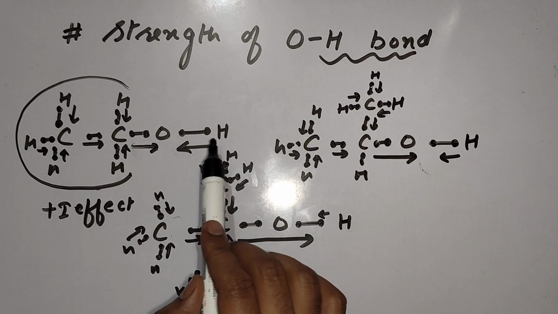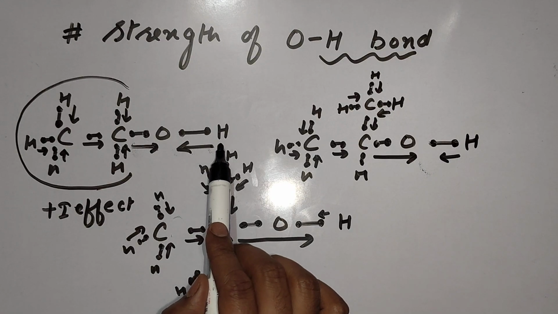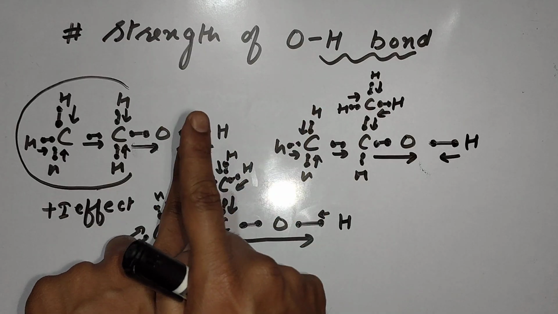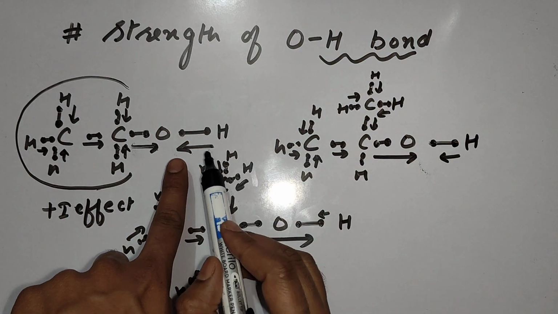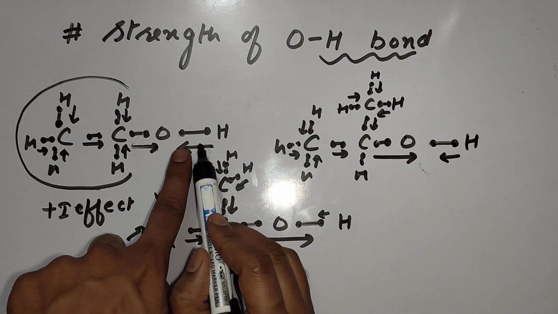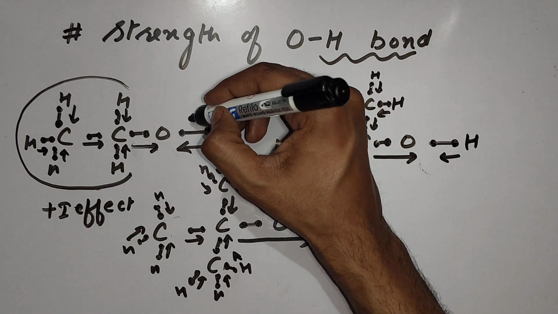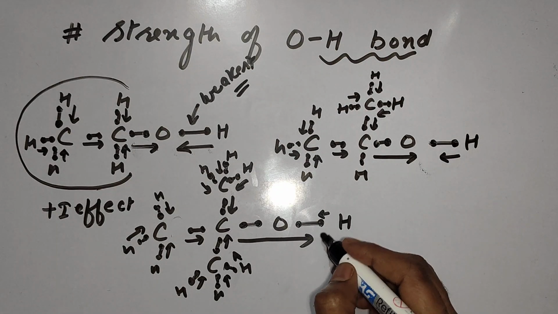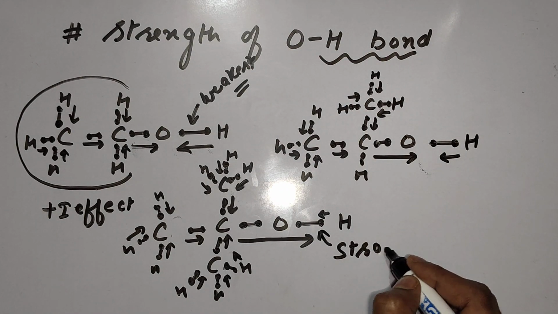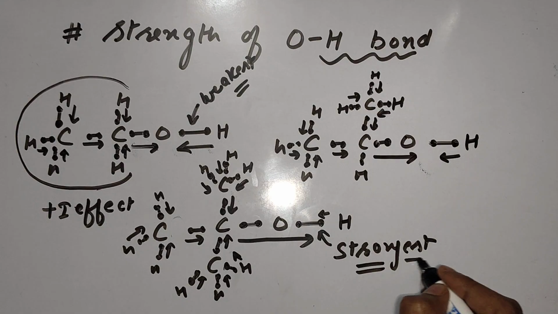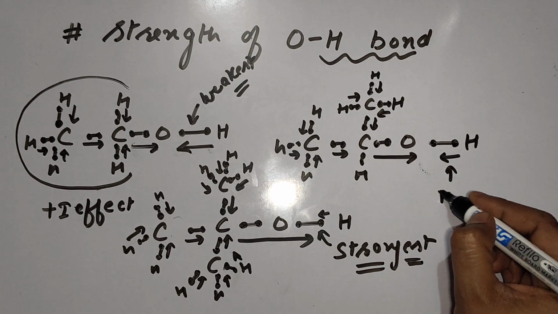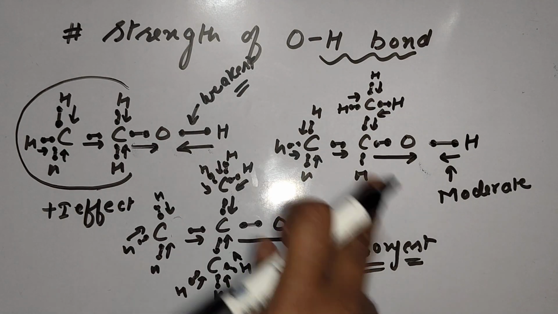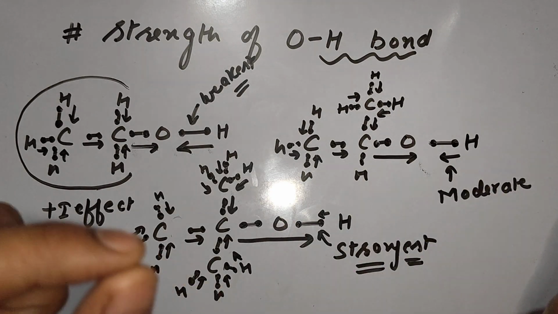Now compare this. Here in 1 degree, the movement is too much. As I said, in a covalent bond, if movement is too much, the bond will become weak. So here we have the highest movement of electrons toward oxygen in the 1 degree case. So don't you think this bond will be weakest? And this bond will be strongest. And this bond will be moderate, means between weakest and strongest. That's it. This is the main point.